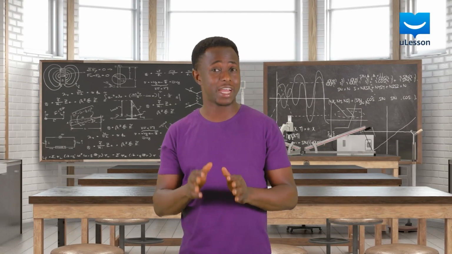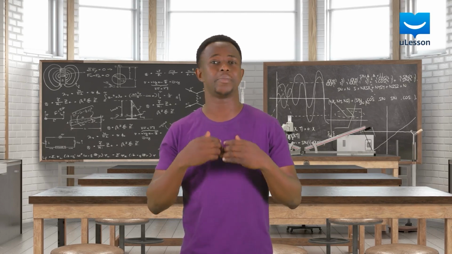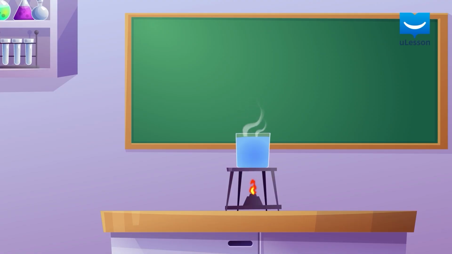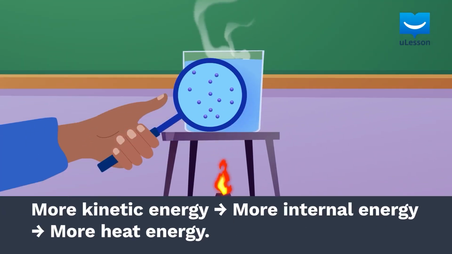Heat is a form of energy, and the heat energy of any mass or system is a measure of the total potential and kinetic energies of the molecules of the masses involved. The more the molecules in the mass are vibrating, moving, and rotating, the greater the sum of kinetic energy they have, which means greater total internal energy and in turn, greater heat energy.